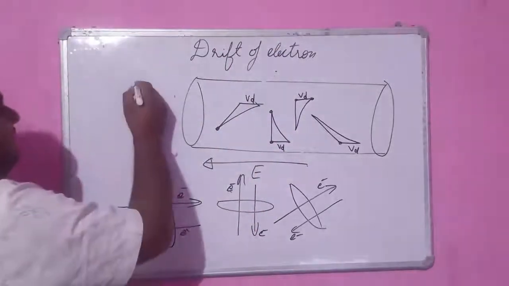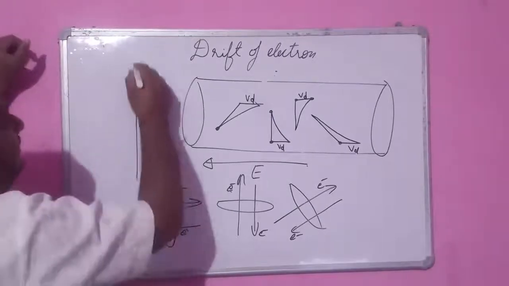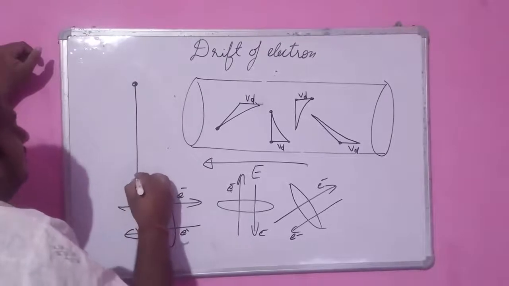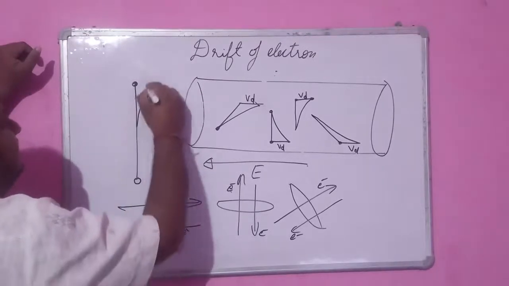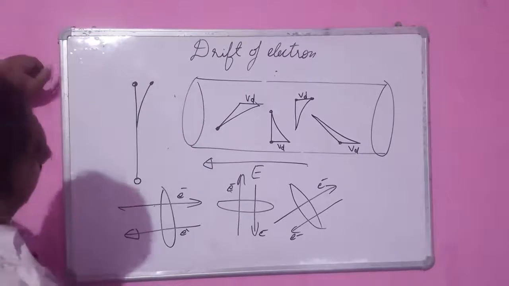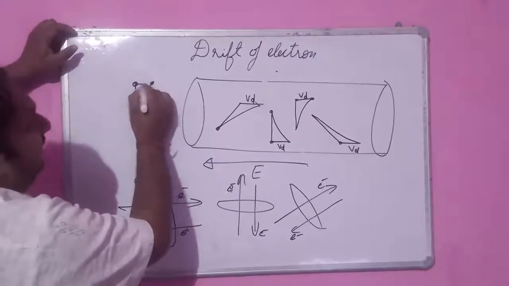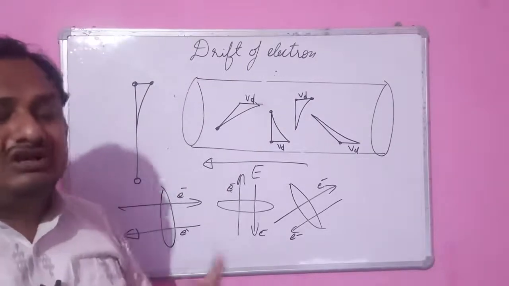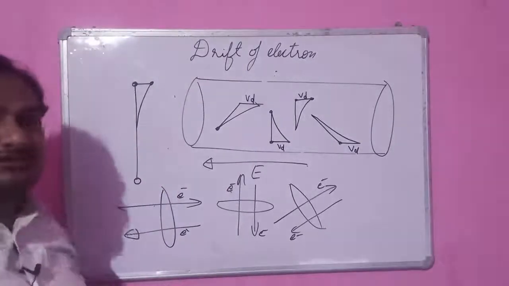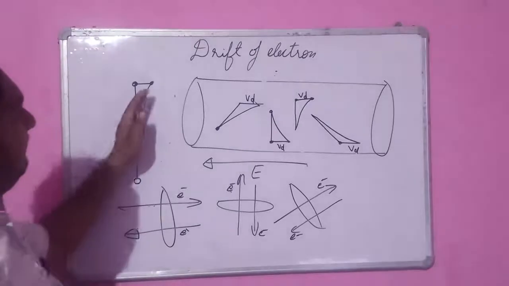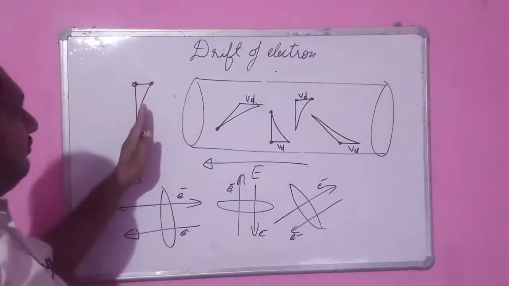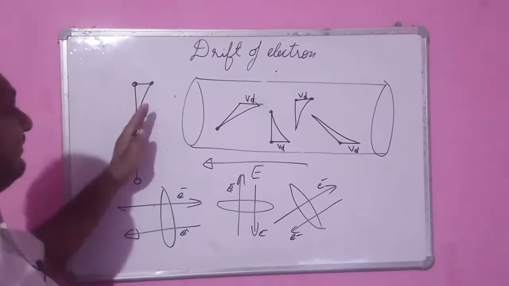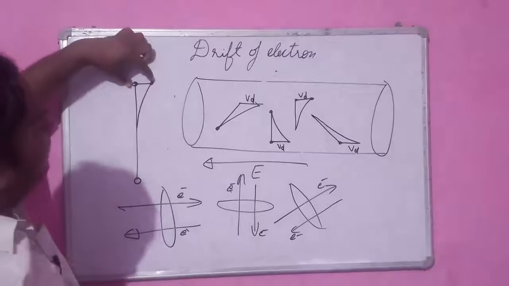If I represent this, this is the original path, the path of the thermal motion. Now it will go like that, and here it will slightly displace. So we can say this is the drift created. Here the drift motion is superimposed on its thermal motion, so it is slightly deviated from its original path. Without electric field, it will go like that. But if we apply the electric field, the electron goes like that. So here there is a drift.